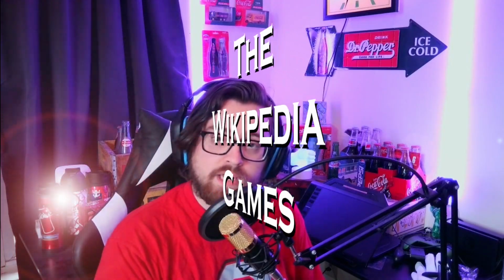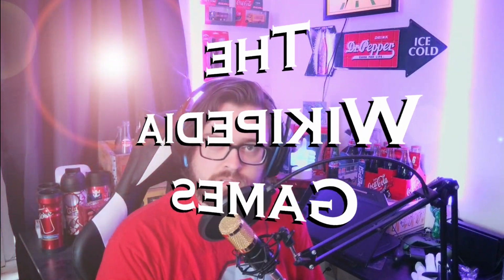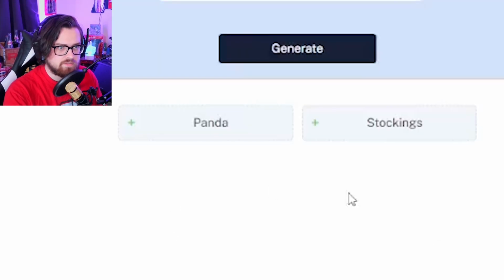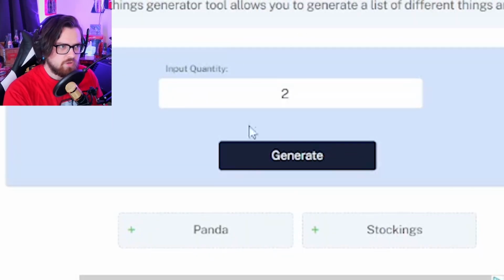Welcome, everyone, to the Wikipedia games, where I randomly generate 2 words and must find the Wikipedia path from one page to the next. Okay, so the first order of business is to generate the words, which shouldn't be too bad here. Let's go ahead and open this up here. So I got this random page here, and it's going to generate 2 objects for us.